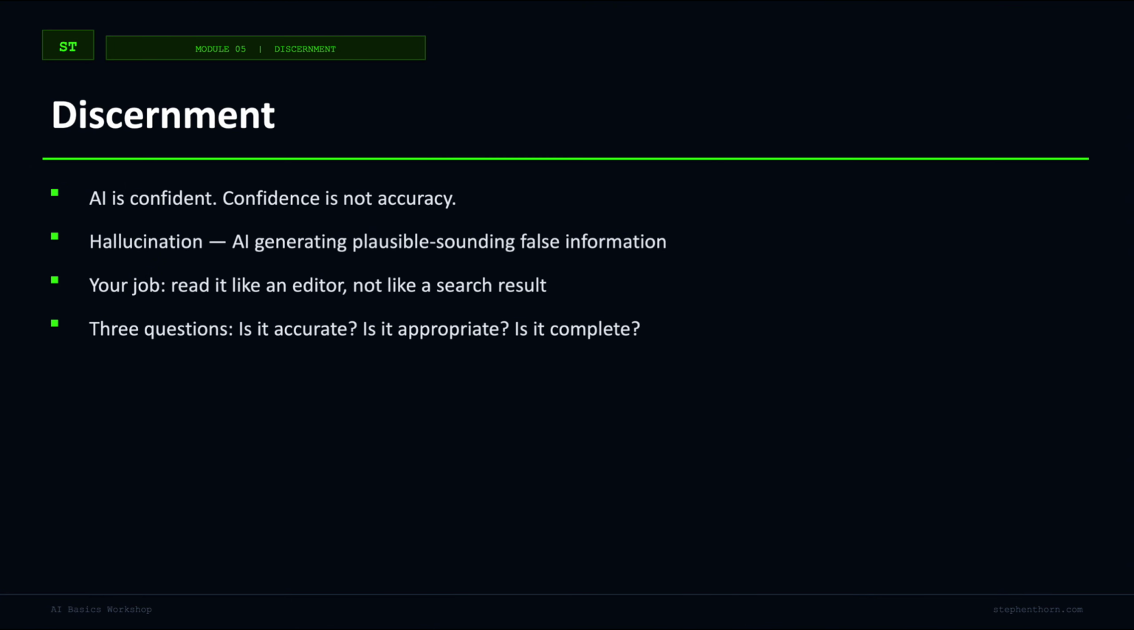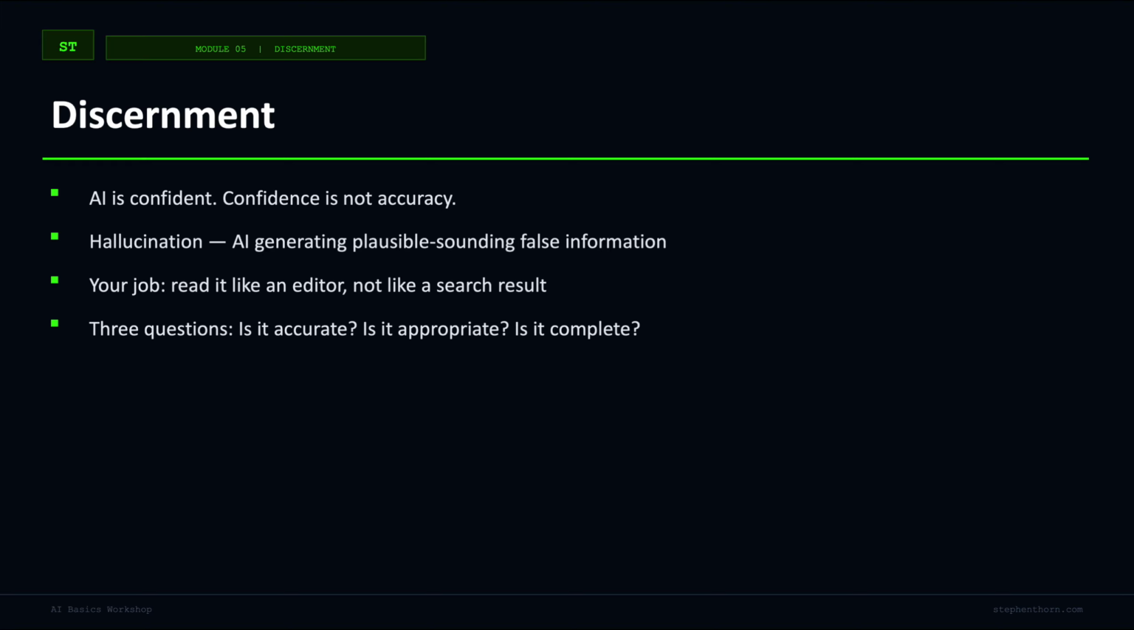Humans usually signal uncertainty. We say things like, I think, or I'm not sure, or you might want to double check that. AI often doesn't do that. It can say something false in the exact same tone it uses when saying something true. That's why you can't read AI output like a search result and assume it's reliable. You have to read it like an editor reads a draft.